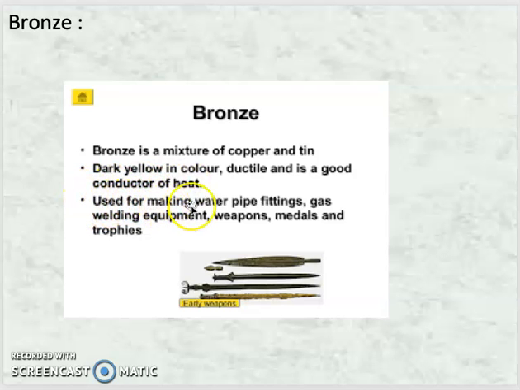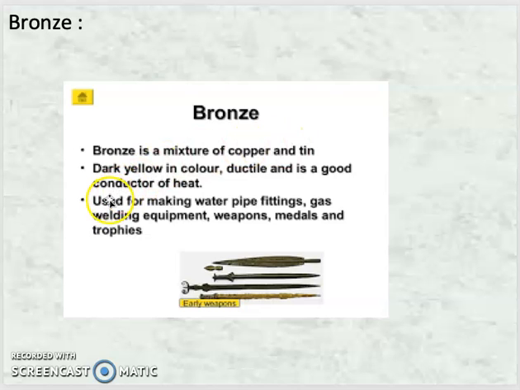It is used for making water pipe fittings, gas welding equipment, weapons, medals. Now see student, medals: I said gold, silver and bronze. And trophies. The weapons used earlier for war and such purposes were made of bronze, which is not a naturally occurring element, but an alloy, a mixture of two or more metals, and those metals are copper and tin. Clear with the alloy concept?